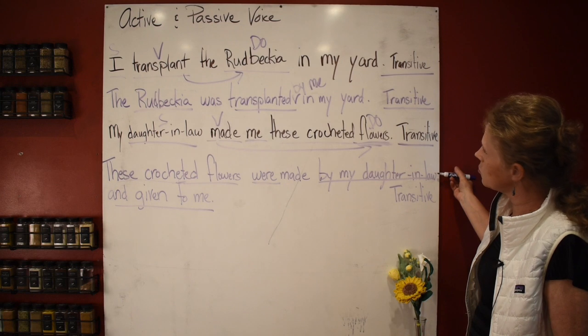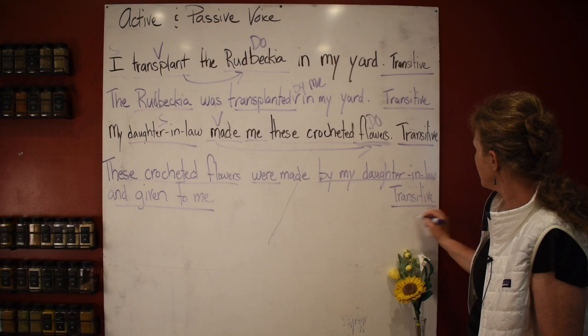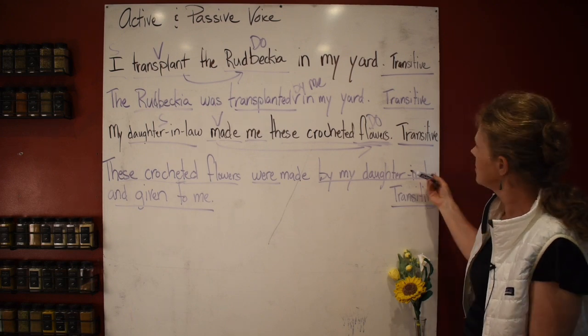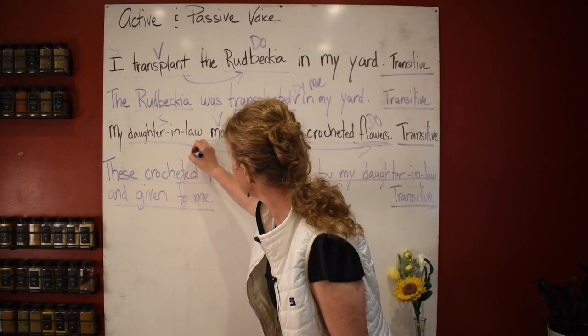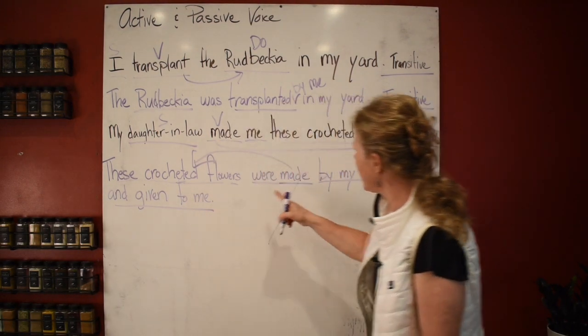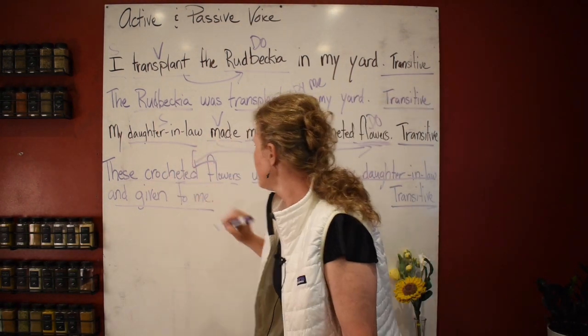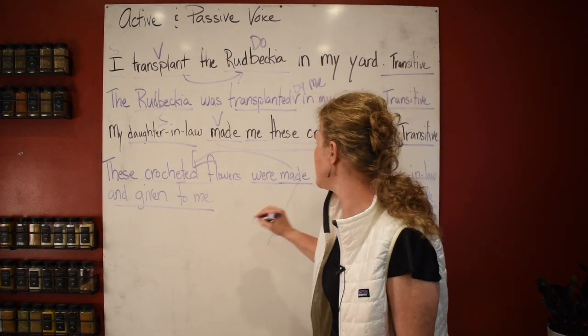That's how you would do your active and passive voice. Now remember, this is a transitive verb right here. It's transferring it over to the flowers, right? The crocheted flowers were being made.